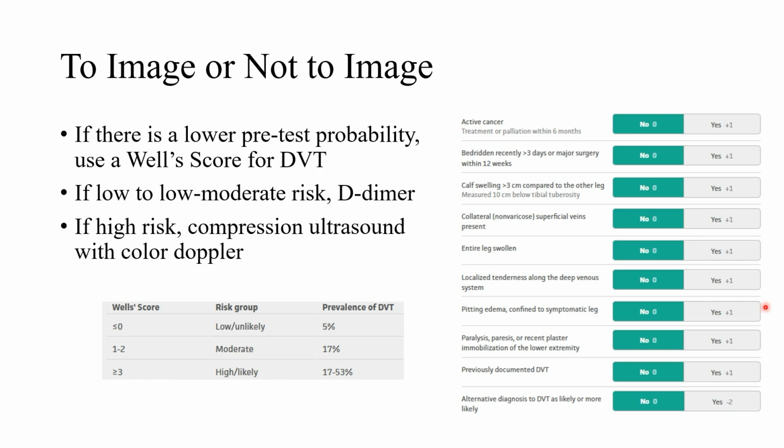And when we talk about imaging, in DVT, it's compression ultrasound with color Doppler. We'll talk about that now with the compression ultrasound. So when the sonographer does this, what they do is they'll have the patient externally rotate their upper and lower leg, right? So they can have kind of an easy access to the veins.